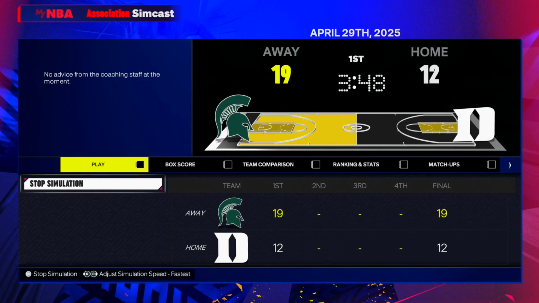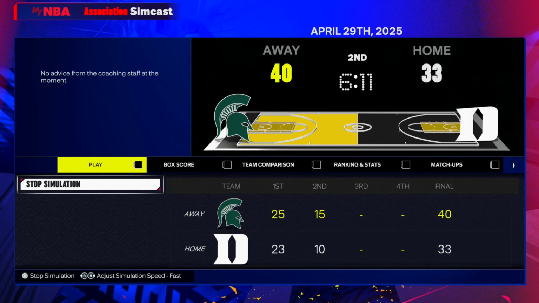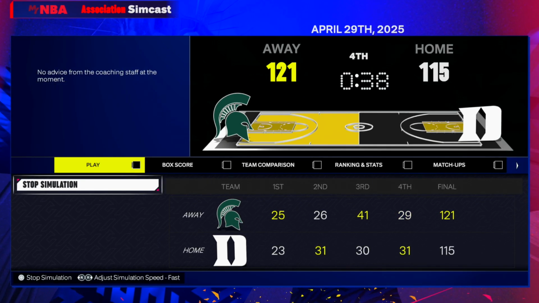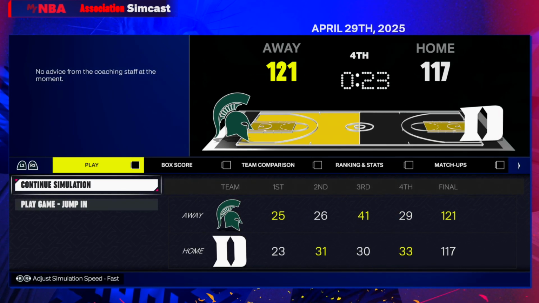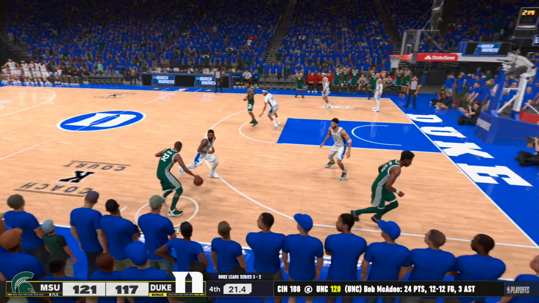They were only the 5 seed in our conference of death. So kind of pressure's on here, Michigan State. You should handle business, at least force a game 7. And they're going to do just that resoundingly. Oh no. Wait a minute. Wait a minute. Oh, it's Michigan State ball. That's anticlimactic. I thought we might get some absolute chaos here.